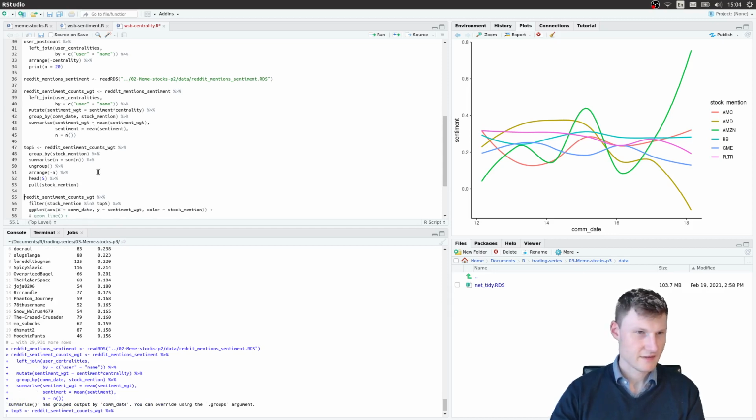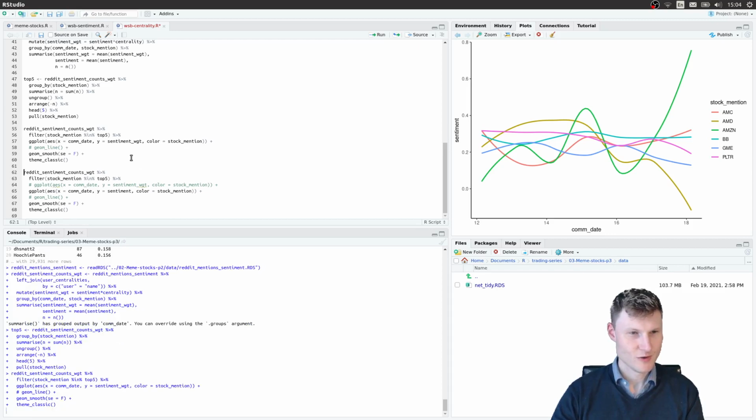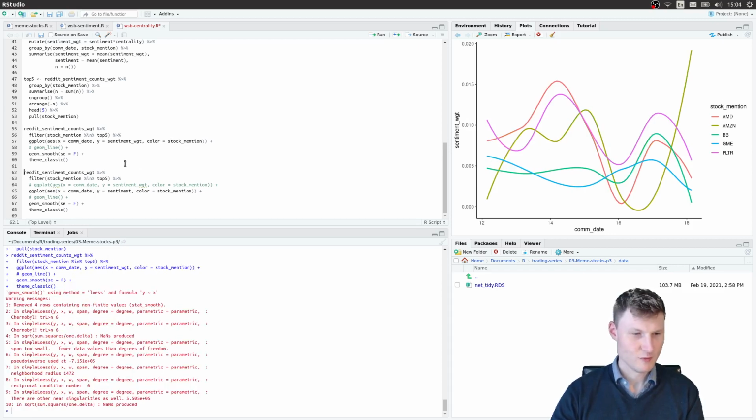And we again get the top 5 stocks, because it would otherwise overload in content. And we will see here the 5 stocks that get mentioned, with the sentiment weighted by the importance, by the centrality of the poster, of the commenter.